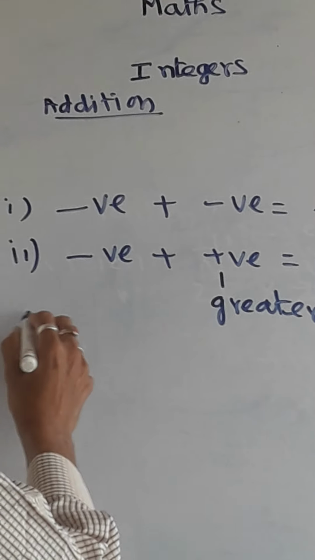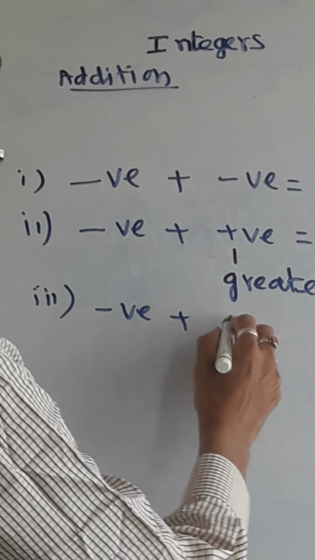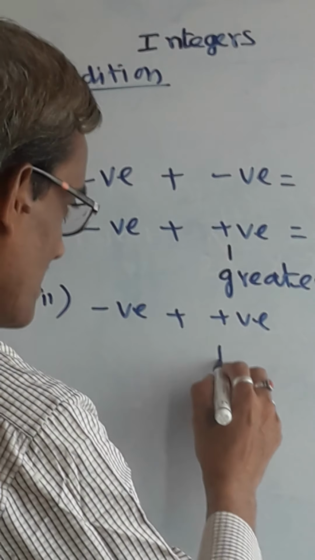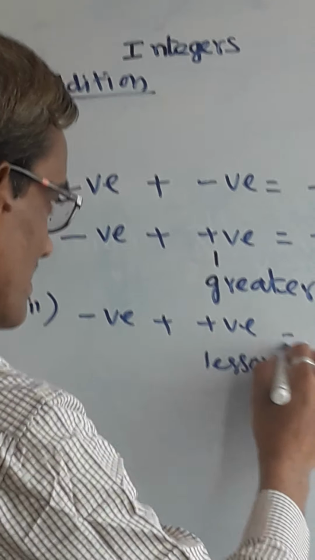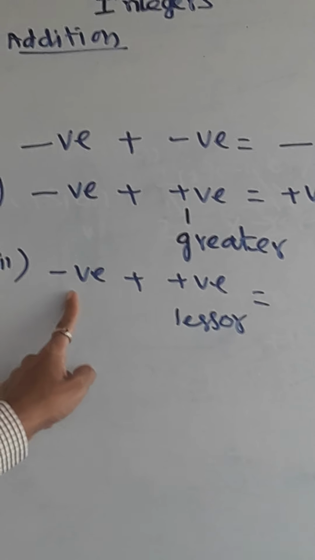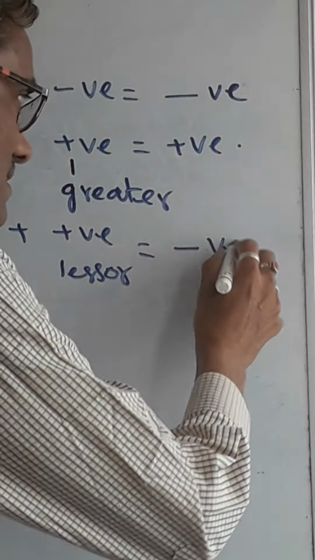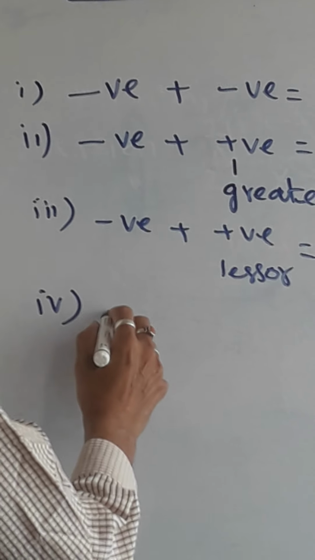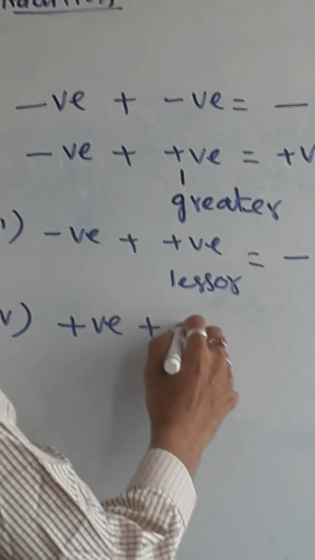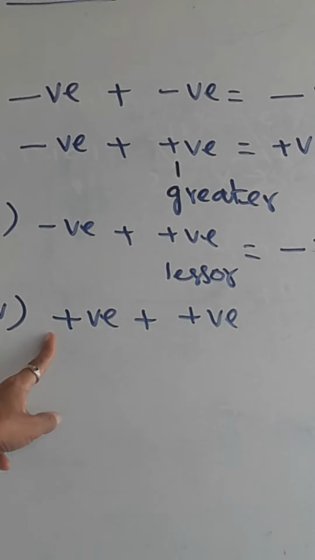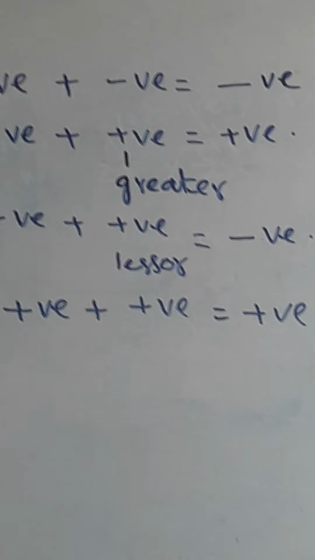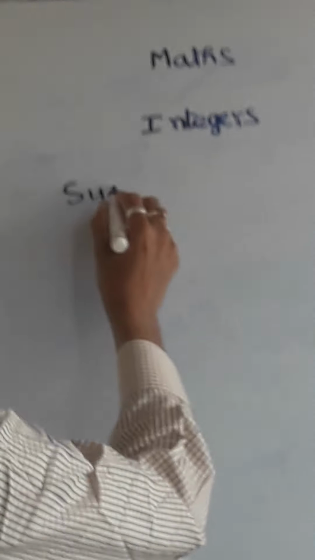Okay, third rule, let us see here. Suppose negative integers you are adding with some positive integer, but that positive number is lesser than the negative integer. In that case it is lesser than this, so the answer will come as negative only. Now the fourth rule, let us see here. Suppose you are adding positive integers with another positive integer, that means this is also gain, this also gain. So the answer will come as gain, that means positive. Okay, now next let us see the case of subtraction.